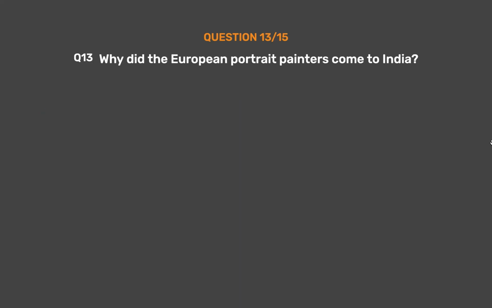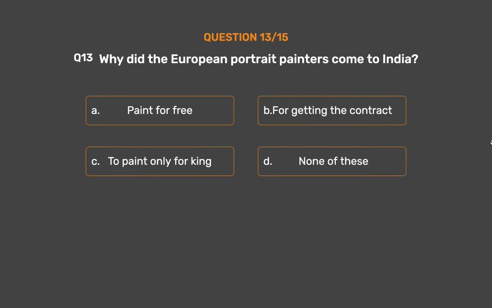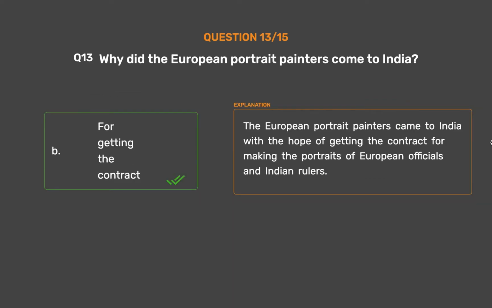Question number 13. Why did the European portrait painters come to India? Option A. Paint for free. Option B. For getting the contract. Option C. To paint only for king. Option D. None of these. The correct answer is Option B. For getting the contract. The European portrait painters came to India with the hope of getting the contract for making the portraits of European officials and Indian rulers.